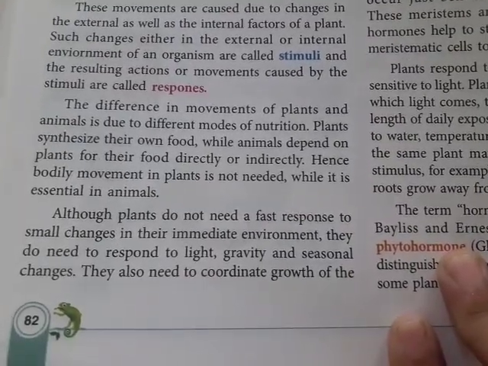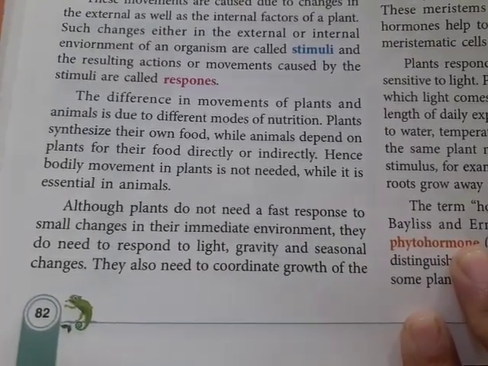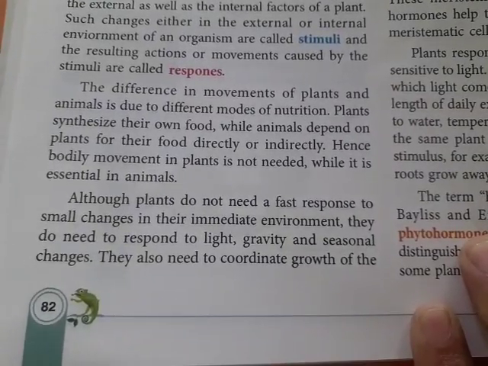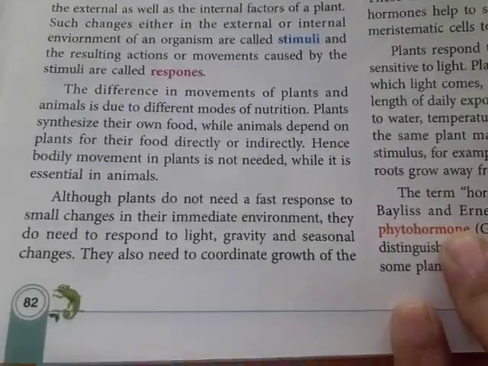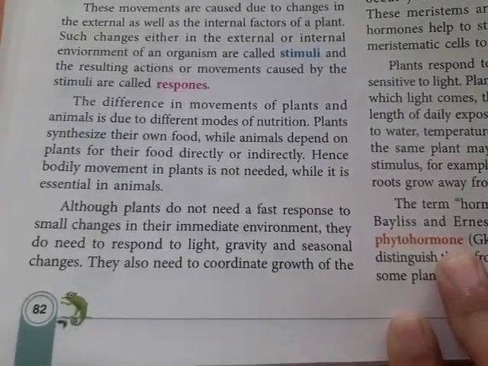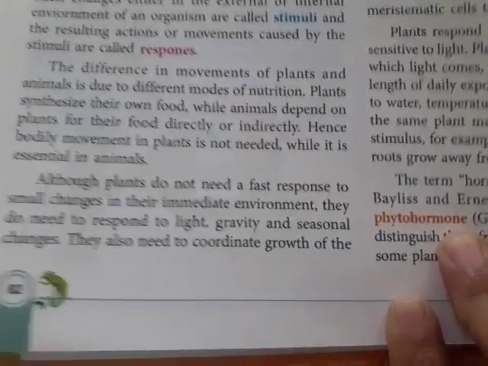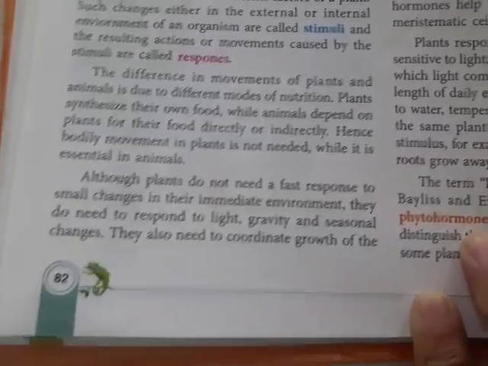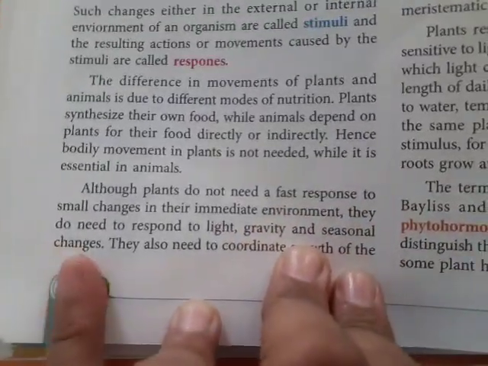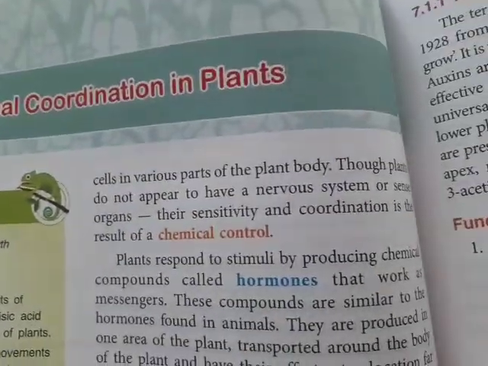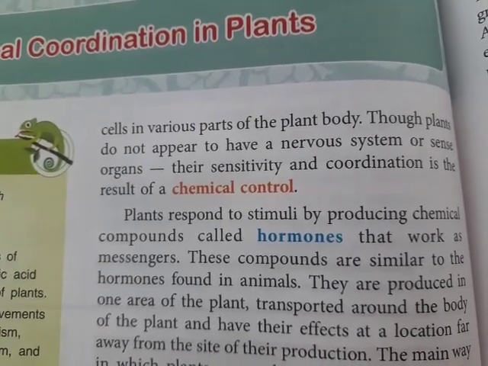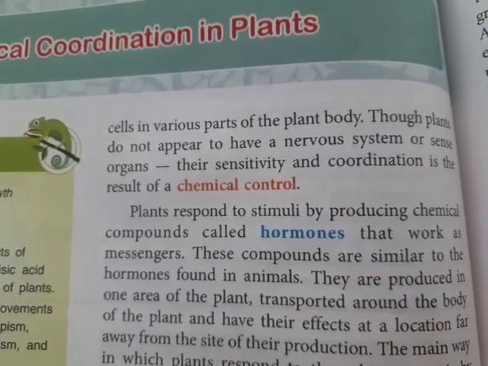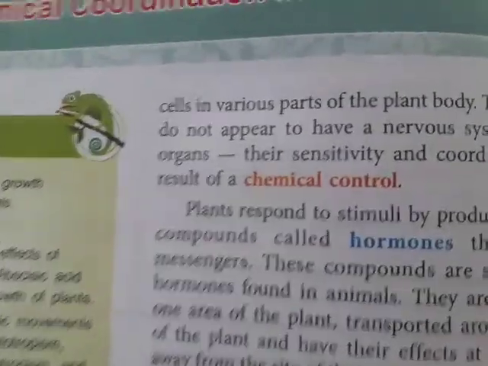Plants do not need a fast response to small changes in their immediate environment. They do need to respond to light, gravity and seasonal changes. So plants don't have a fast response to small changes, but they respond towards light, gravity and seasonal changes, and they coordinate with the growth of the cells in various parts of the plant body. Though plants do not appear to have a nervous system or sense system, their sensitivity and coordination is a result of chemical control. So what do we mean by this complete paragraph?